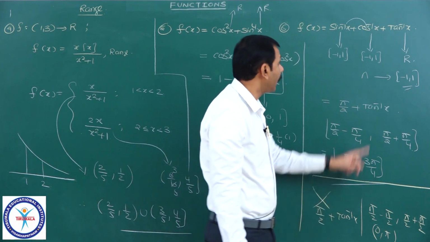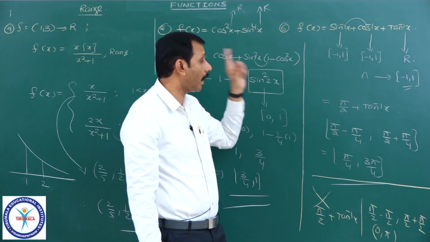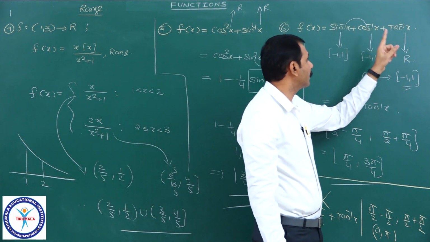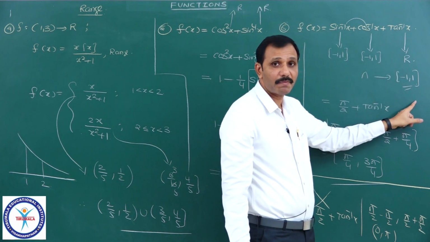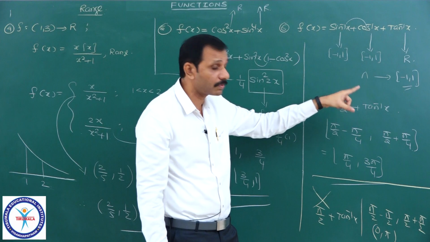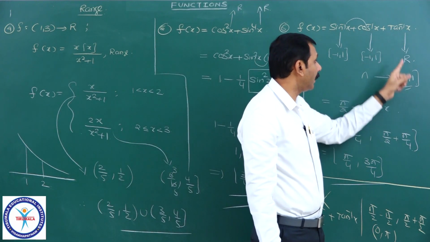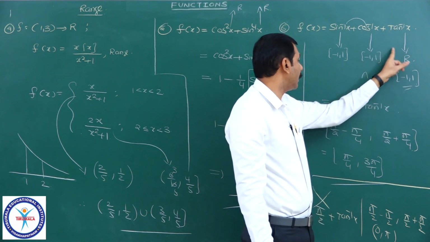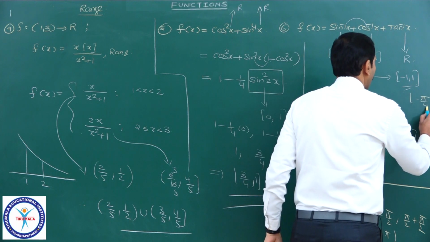But here it is connected with the other two functions, sin inverse x plus cos inverse x. You have to consider domains. What is the domain of this, of this, of this? Therefore, the common values of x where it is defined is [-1, 1]. You have to find the range of this function for those values of x only. Because here the restricted domain for tan inverse is [-1, 1], in that interval the range of tan inverse x is the closed interval [-pi by 4, pi by 4].